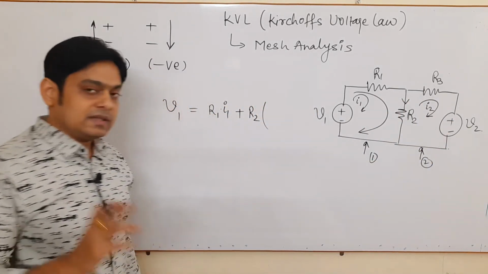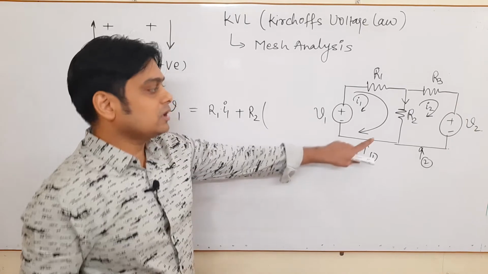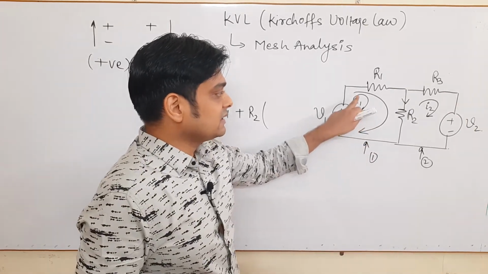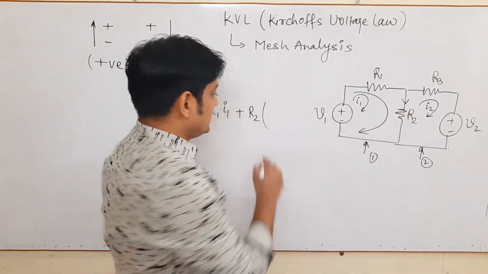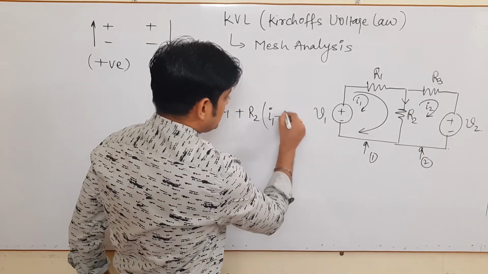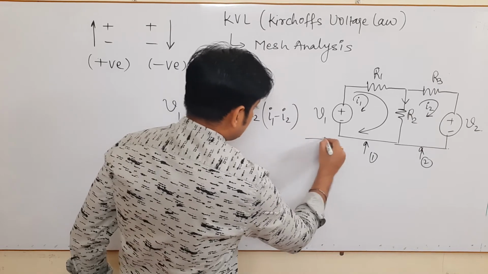Keep in mind, as I said in node analysis, whenever we talk about this mesh, we consider that this current is at a higher value than the other. So the current here is I1 minus I2, as per our consideration.